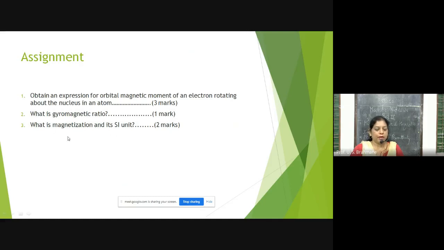Then, what is magnetization and its SI unit? It's asked for 2 marks. The next question you can take is, what is magnetic intensity, which I took now, regarding B. You can find out B is equal to B0 plus Bm and derive that equation. That is also asked for 3 marks.